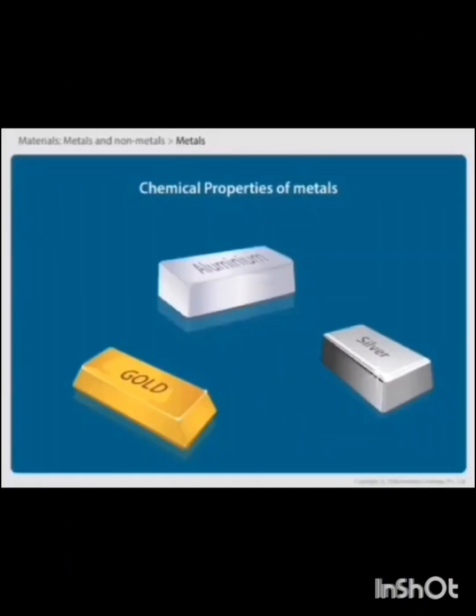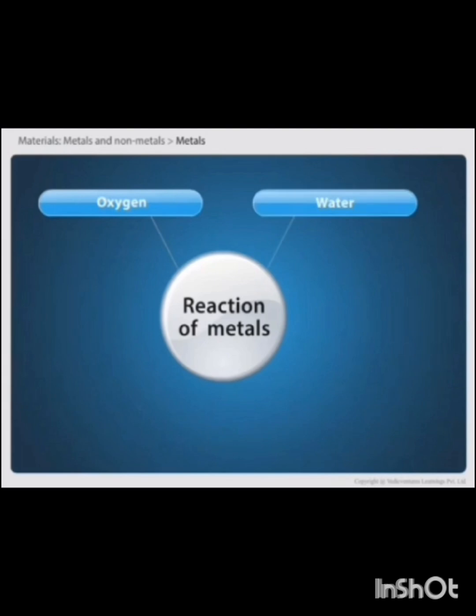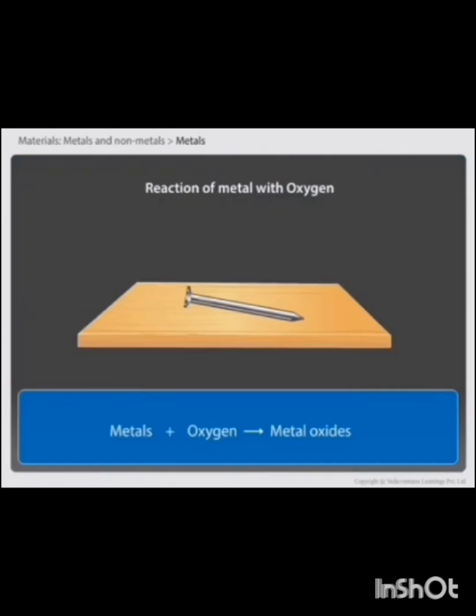Let's see a video. So far, we have been discussing about the physical properties of metals. Now we are going to discuss about the chemical properties of metals. Here, we will discuss about the reaction of metals with the different elements like oxygen, water, acid. First, reaction of metals with oxygen or air.